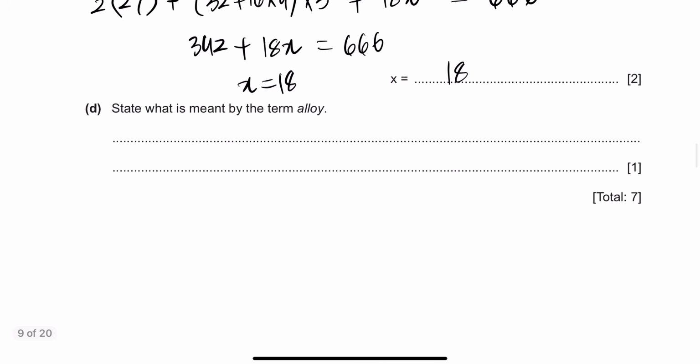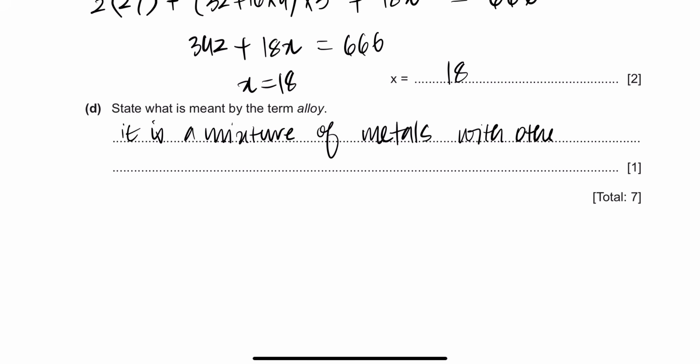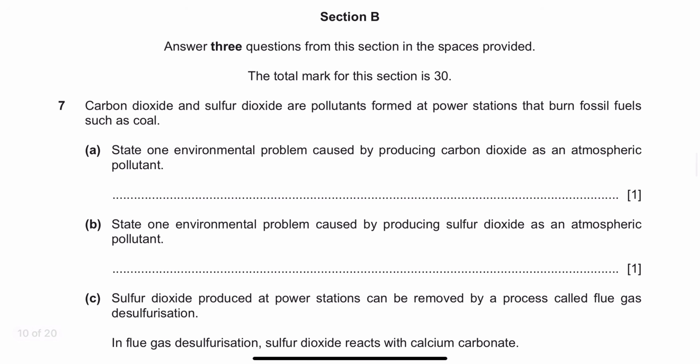Now, what is meant by the term alloy? It is a mixture of metals with other elements. Boom, that's it. So up till this point we've scored full marks. Let's move forward to question number 7.